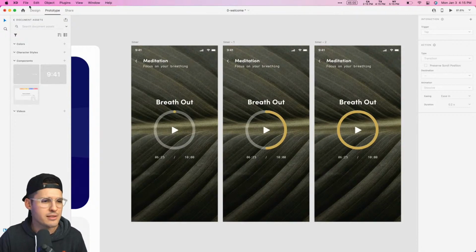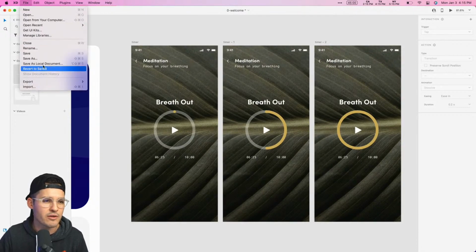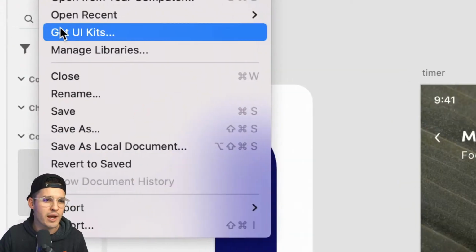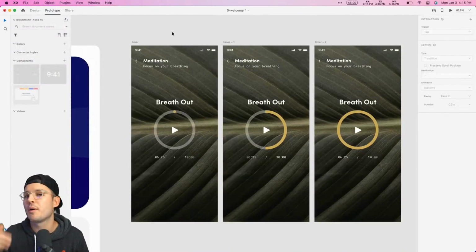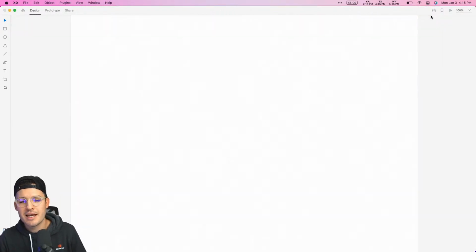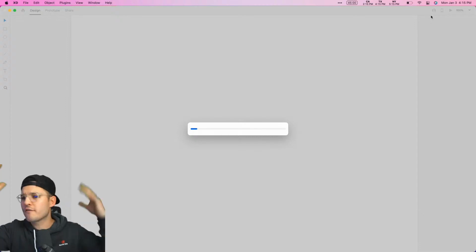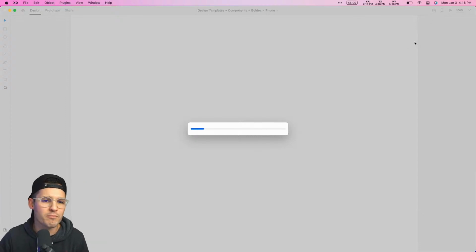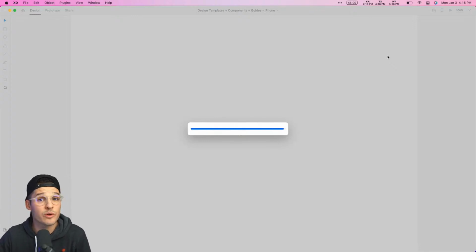And to get UI kits, if you're wondering about that, you just head up to File and you can hit Get UI Kit, and it'll take you to find a bunch of fun UI kits, Apple, Android, all sorts of stuff. You can see I have it right here. It's a design templates file. It's chock full of goodies for mobile devices, for the iPhone specifically. And that's over on the Apple developer website. That's where it'll take you.